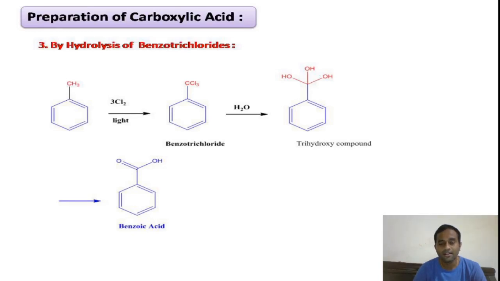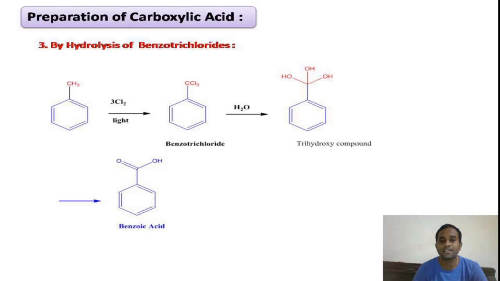So you can see here 3 hydrogen atoms on the methyl are replaced by chlorine atoms to get benzotrichloride. So in a single sentence we can say that in presence of light, chlorination takes place at the side alkyl chain, whereas in presence of Lewis catalyst, electrophiles are generated and electrophilic substitution takes place on the benzene ring. Now you got a clear idea? Yes. So this formed benzotrichloride will undergo hydrolysis to give the trihydroxy compound